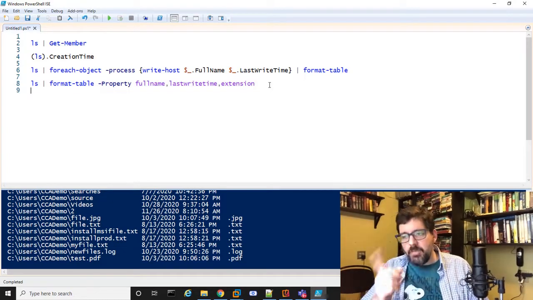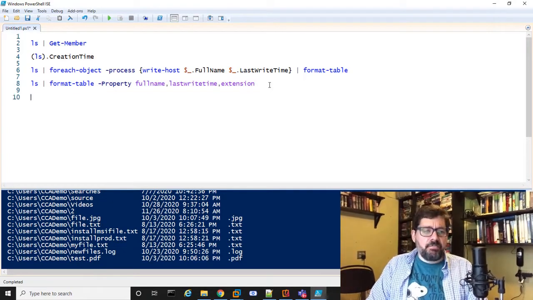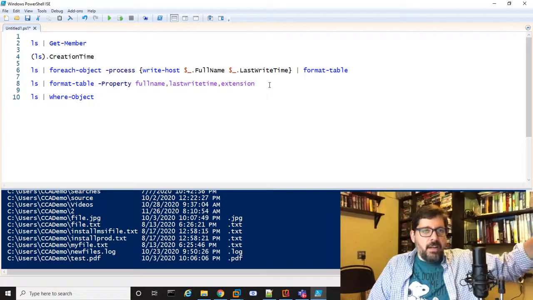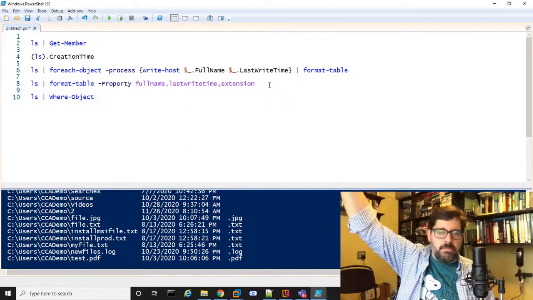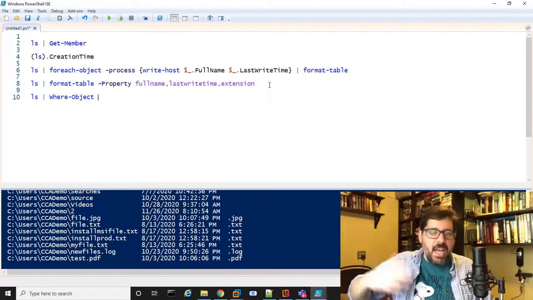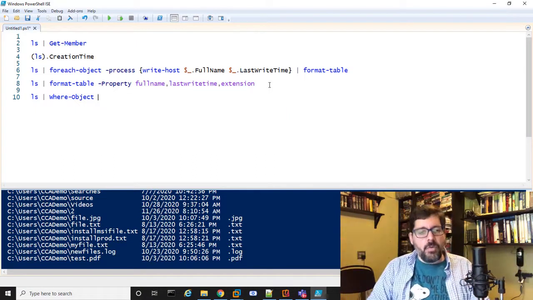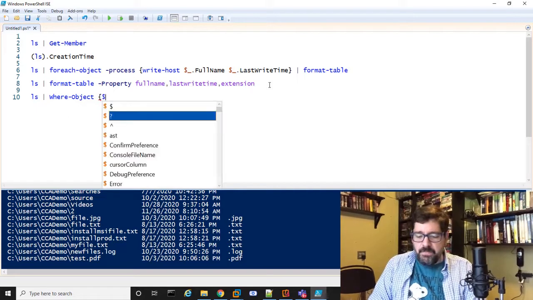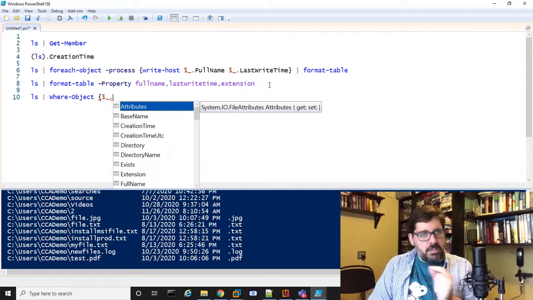I can even take this one step further. I'll show you another cmdlet. So another cmdlet is Where-Object. So Where-Object says take the output of ls, which is all those files and folders in that directory, right, as an object. Each one of them is an item that has properties and so forth. So it's going to iterate through those, and it's going to basically extract from there based on some parameters that I give it. So for example, I could say only where, and again, there's that $_ again, right?